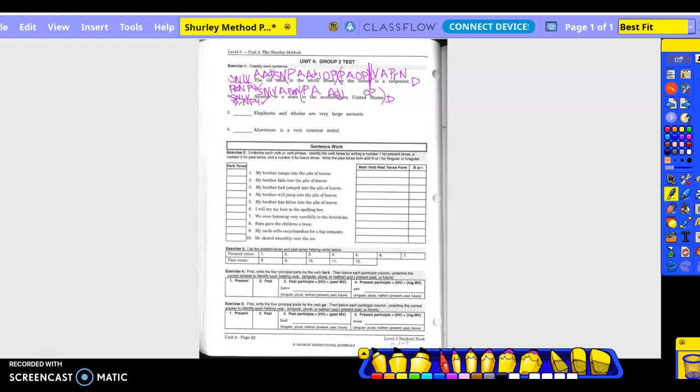Go back to the verb, divide the complete subject from the complete predicate. Is there an adverb exception? No. Is this in the natural or inverted order? Elephants and whales are very large animals. So what are very large animals?